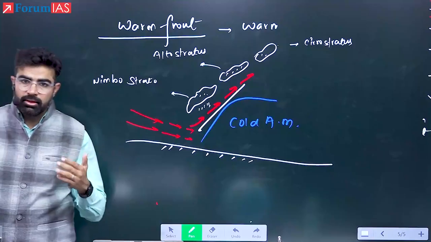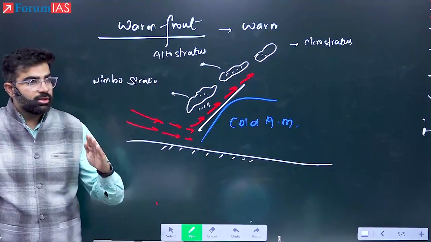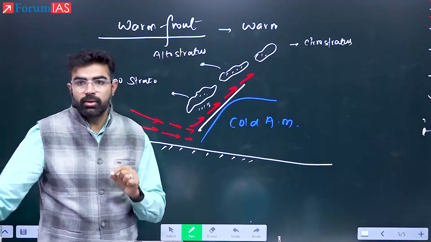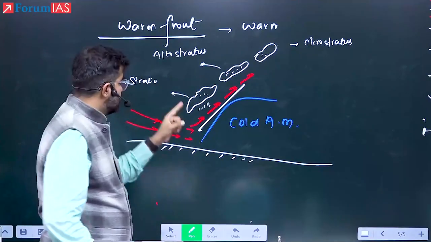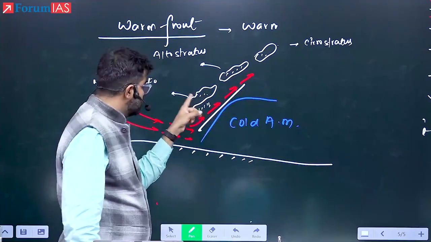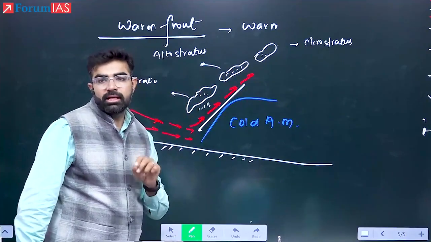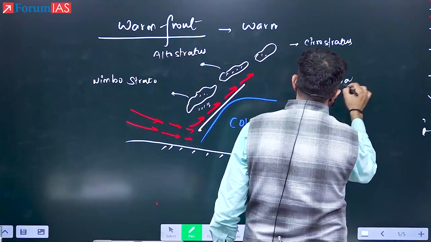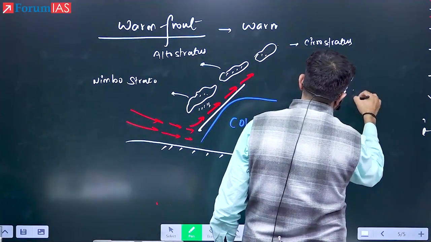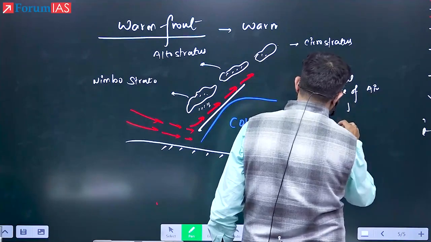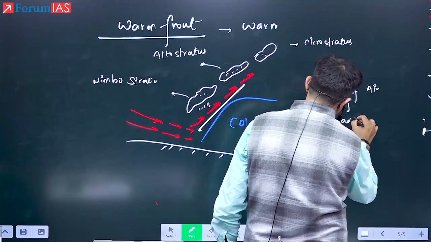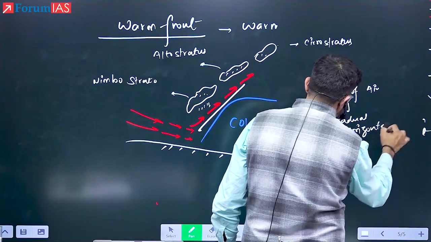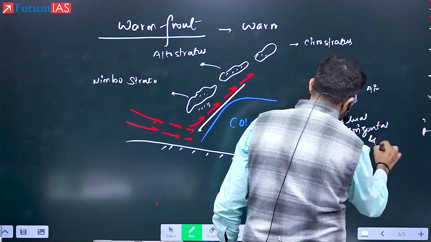So what is the method in which the air is rising? The method is that horizontally and gradually the air is rising. Whenever the air rises gradually, horizontally, it will cause which type of rainfall and which kind of cloud to form? A stratus type of cloud. Please remember this: gradual rise of air will cause gradual, horizontal, and sheet-like cooling.